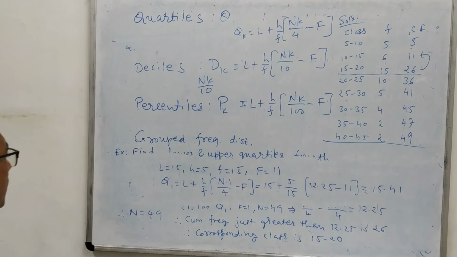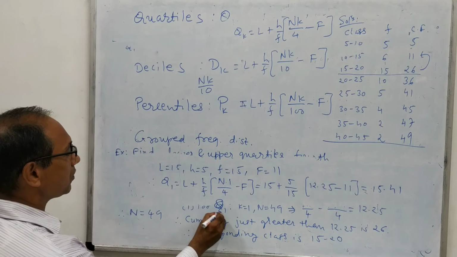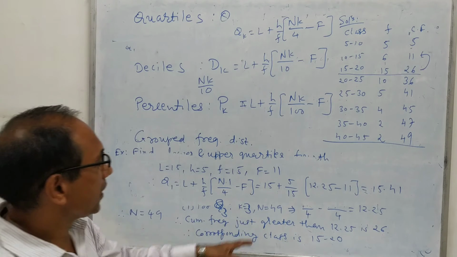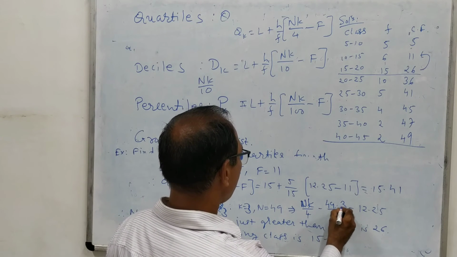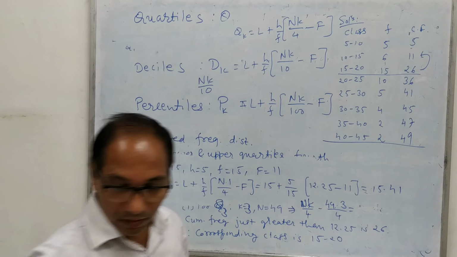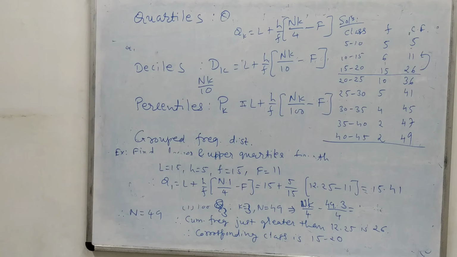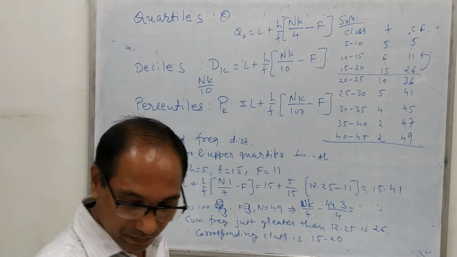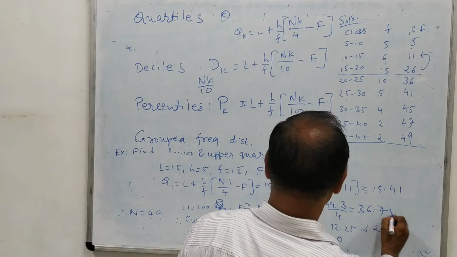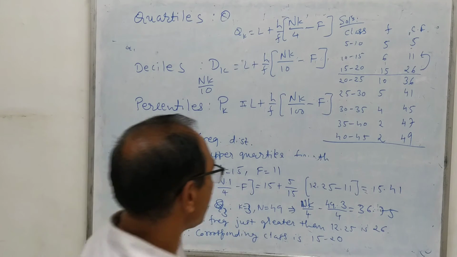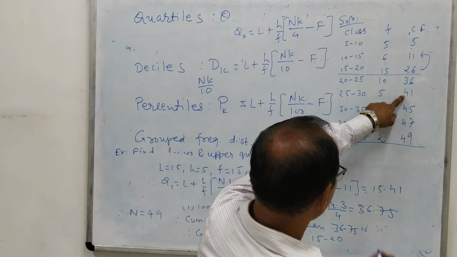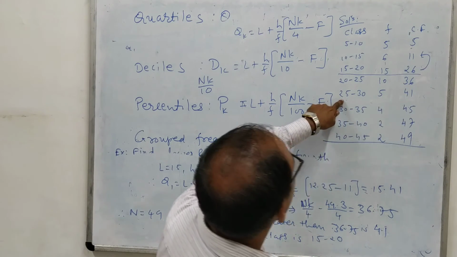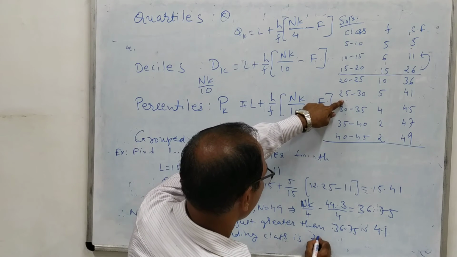Next we will find Q3. For Q3 we have k equal to 3, N equal to 49. So N into k by 4 is 49 into 3 divided by 4, which is 36.75. The cumulative frequency just greater than 36.75 is 41, so the class is 25 to 30.